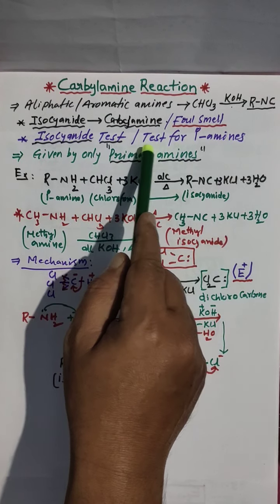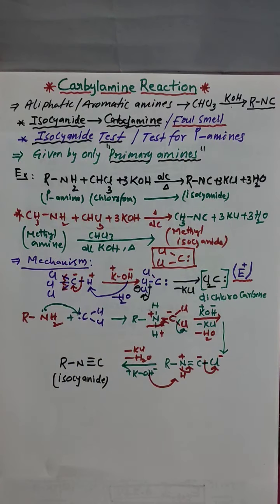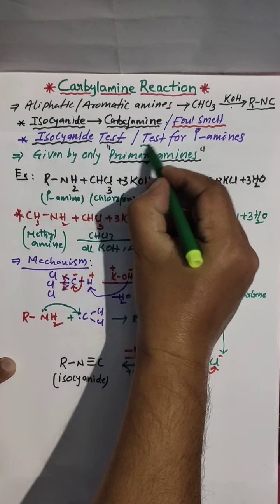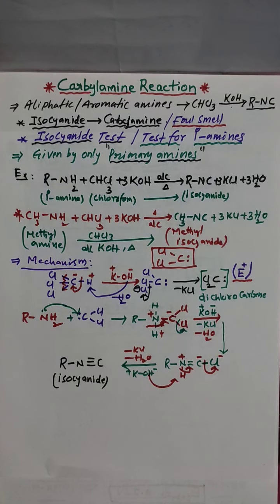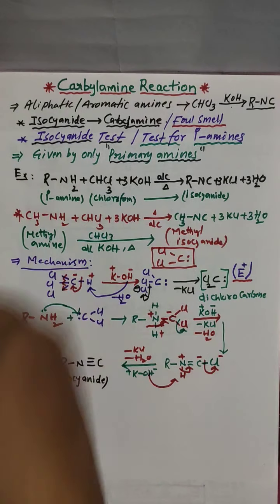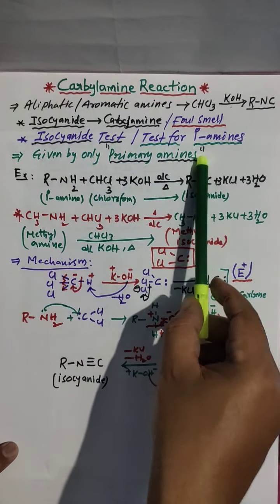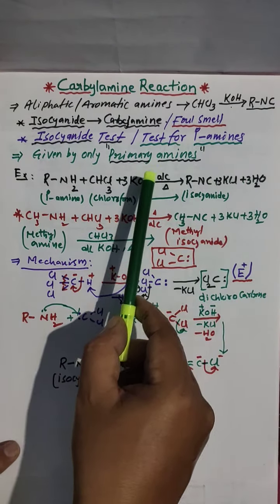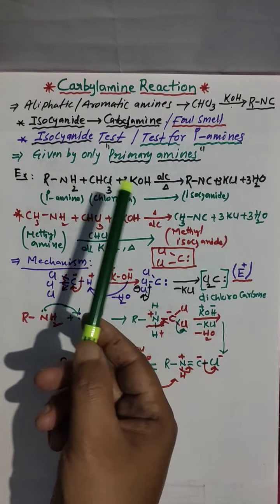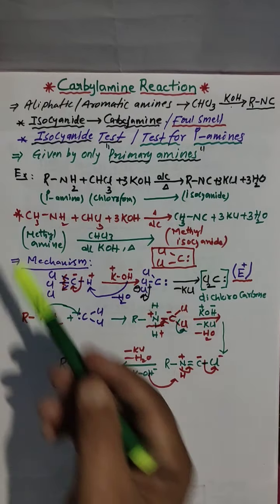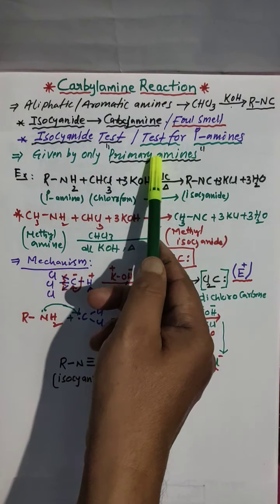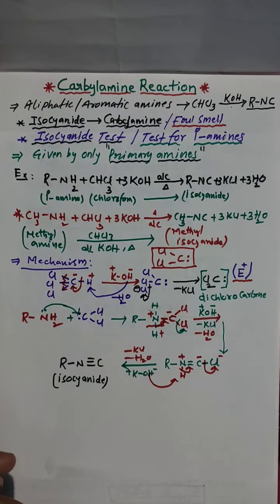So another name: test for primary amines. Test for primary amines means the carbylamine reaction is given only by primary amines. Secondary and tertiary will not give. So if a mixture of primary, secondary, tertiary amines is given to you, to identify primary amines, we conduct the carbylamine test or isocyanide test. How do we identify isocyanides? By the foul smell.